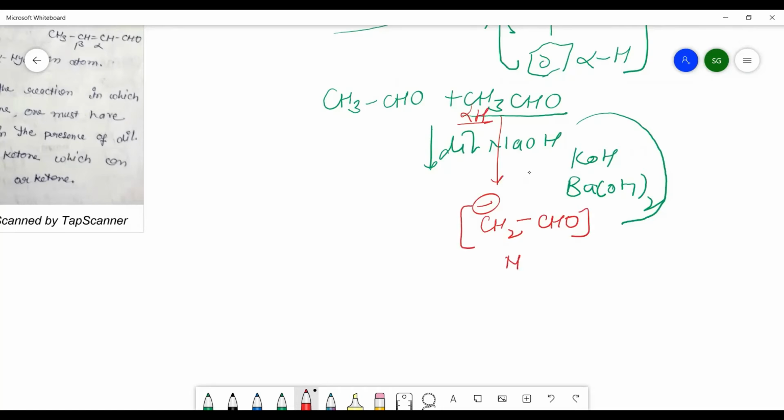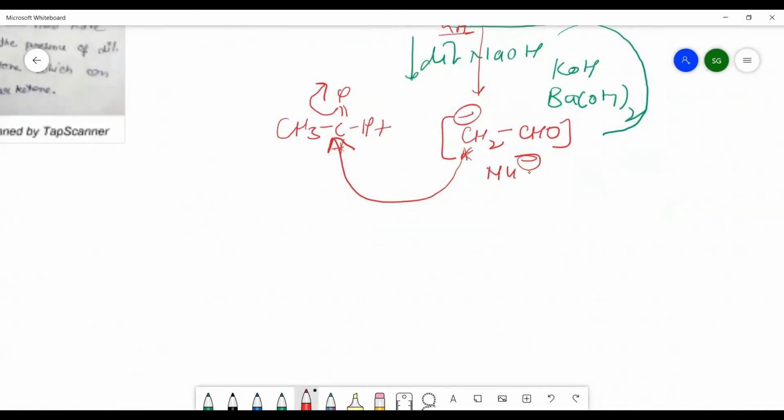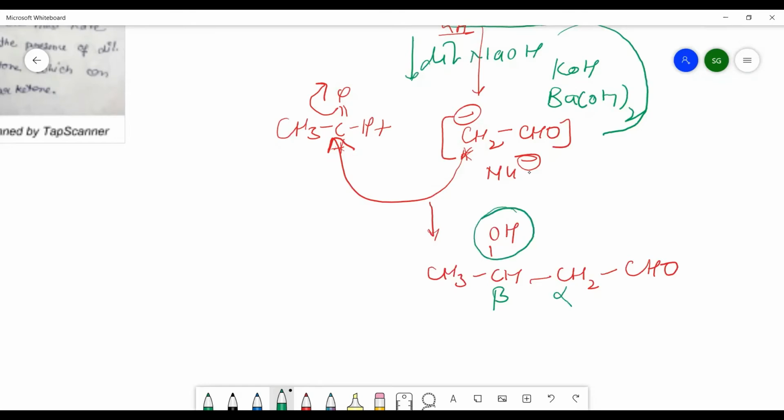This nucleophile is generated from one molecule and that will attack the another molecule. So one molecule will act as the electrophilic center, and the other will act as the nucleophile. That will attack this carbonyl carbon and it results in the formation of a compound which is beta hydroxy aldehyde or beta hydroxy ketone. See, this is the alpha hydrogen, this is the beta hydrogen. So beta hydroxy aldehyde.